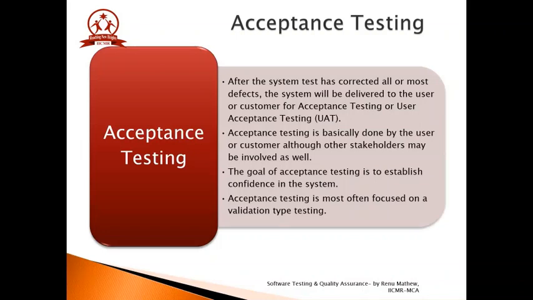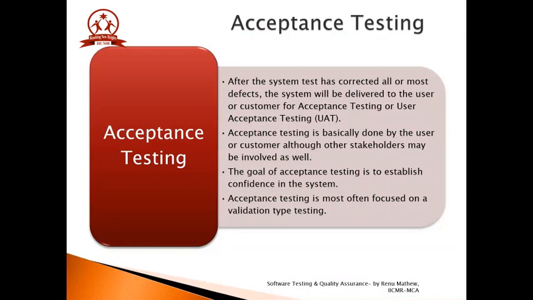After the system test has corrected all or most of the defects, the system will be delivered to the user or customer for acceptance testing or for user acceptance testing, which is called UAT. Acceptance testing is basically done by the user or customer, although other stakeholders may be involved as well. The goal of acceptance testing is to establish confidence in the system.